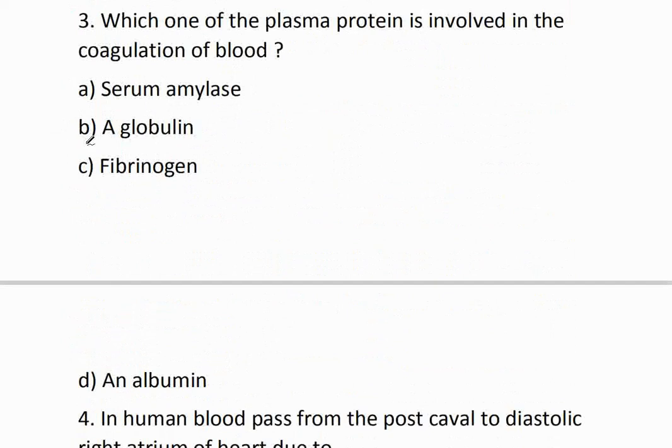Question number 3. Which one of the plasma proteins is involved in the coagulation of blood? Option A, serum amylase. Option B, globulin. Option C, fibrinogen. Option D, albumin. The correct option is option D, albumin.